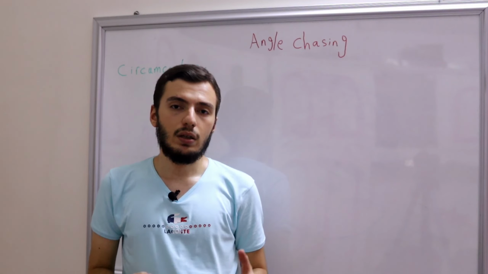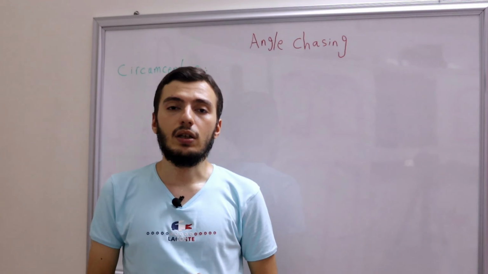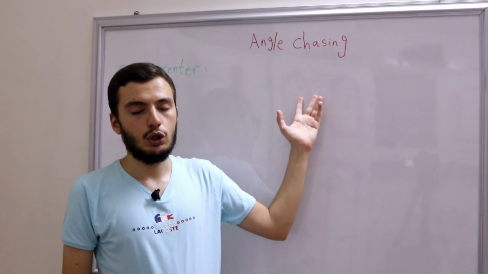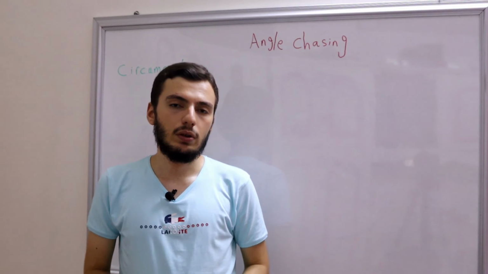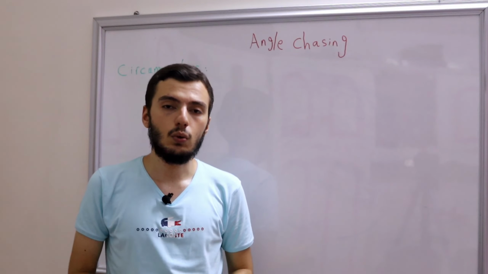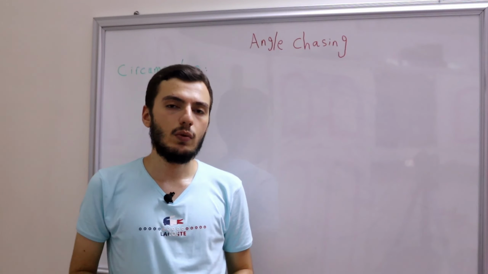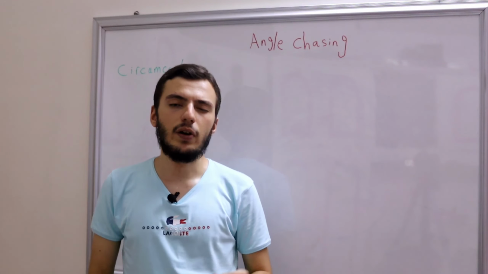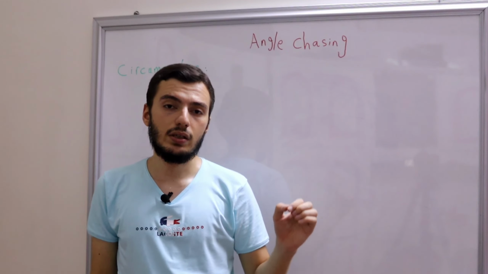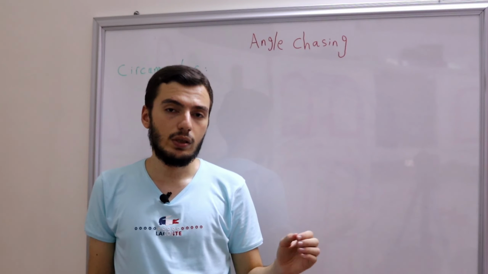So that's why in the beginning of this course we'll be dealing with angle chasing, which means simply that we will be chasing some angles in order to determine their values. Of course, we don't necessarily need to find that this angle is 30 degrees, 60 degrees, 90 degrees, and so on.